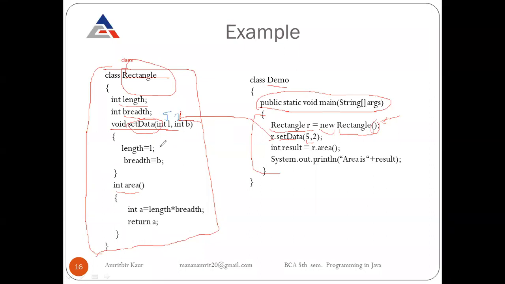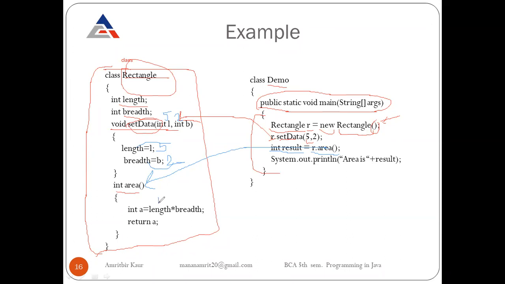So now 5 and 2 will be passed. I'm writing length equals L, so L will be assigned to length and breadth will be 2. Now length contains 5 and breadth contains 2. Now we want to call the area function. We write object name dot area. Here we are not passing anything because this function does not take any parameter, so we simply write parentheses. But it returns an integer value, so we have to store this result in an integer variable. That's why we write int result equals R dot area. This will call the function.